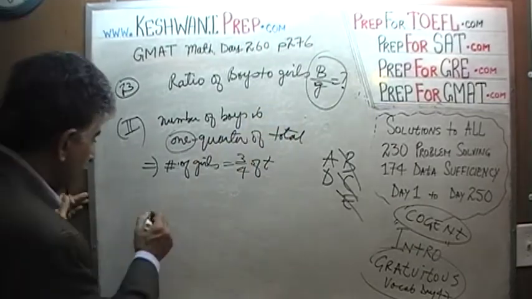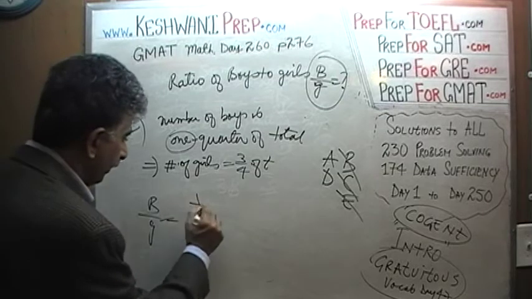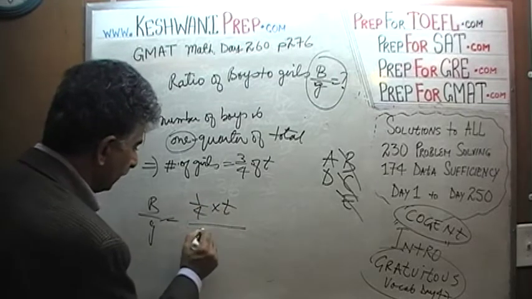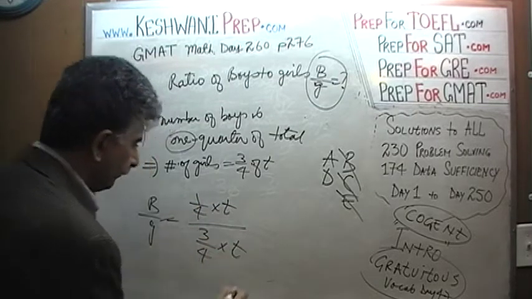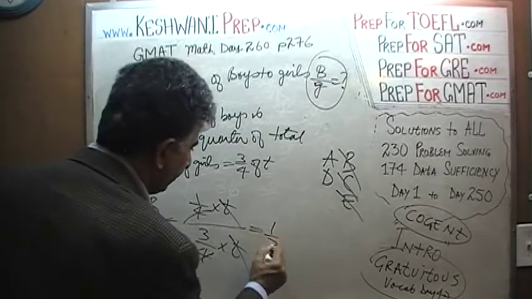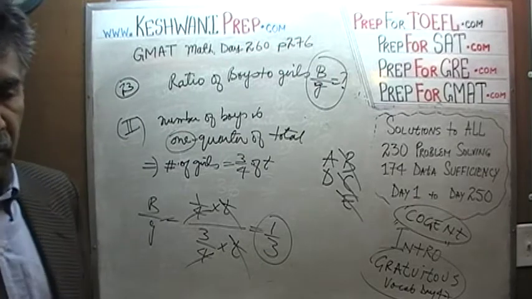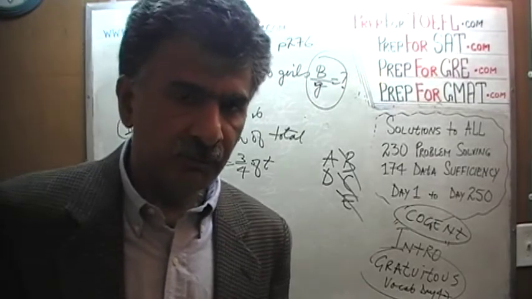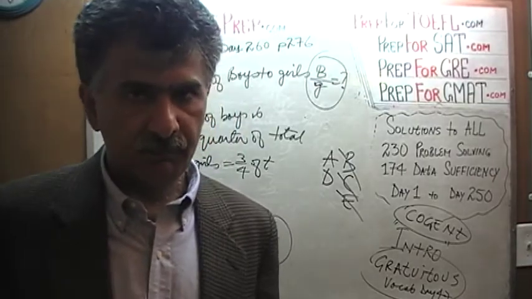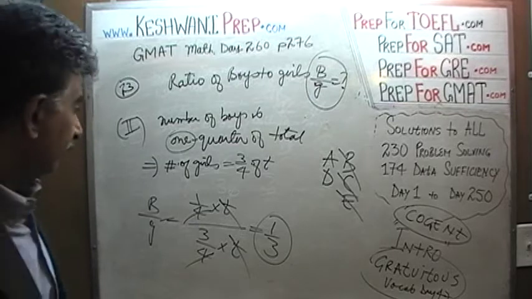It's very simple. Boys are 1/4 of the total, and the girls are 3/4 of the total. But there you go. Same as before. The fourths are going to cross out, and we end up with 1/3. Same as before. It's not going to change. As I told you before, the information that is given in the 2 statements never contradicts each other. Do you understand? Second statement by itself, we just saw, is also quite sufficient.